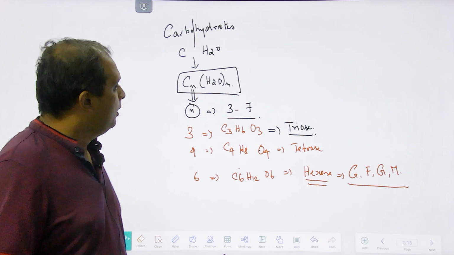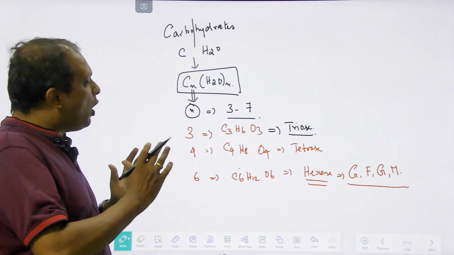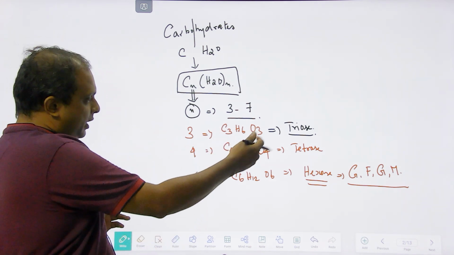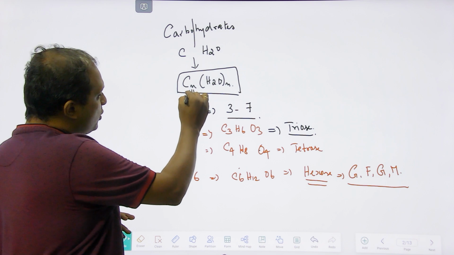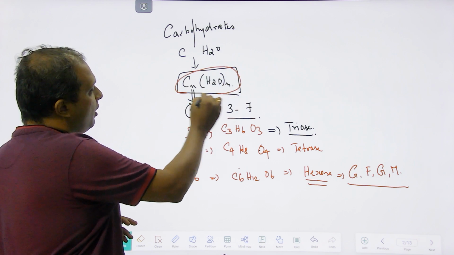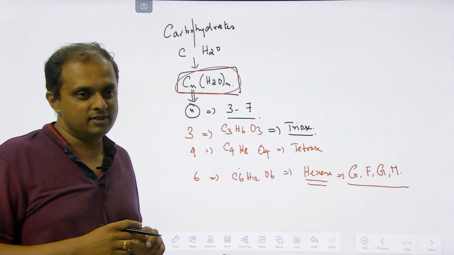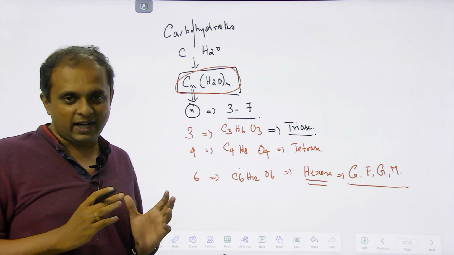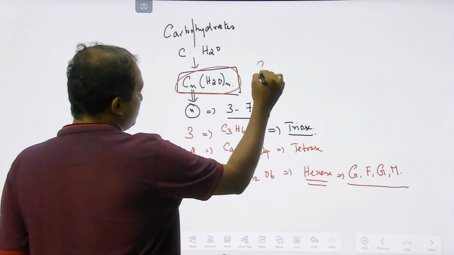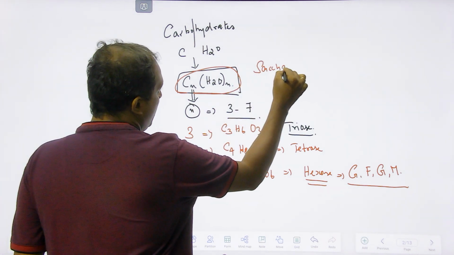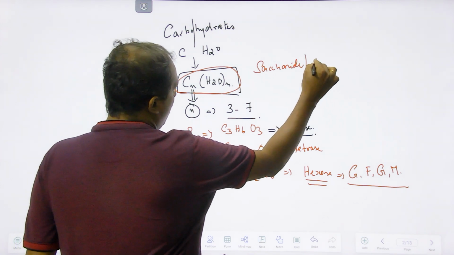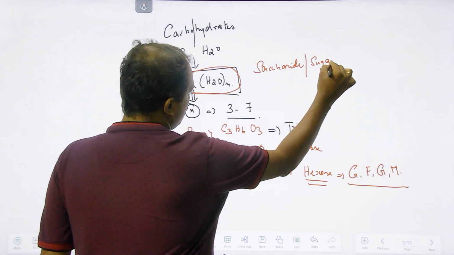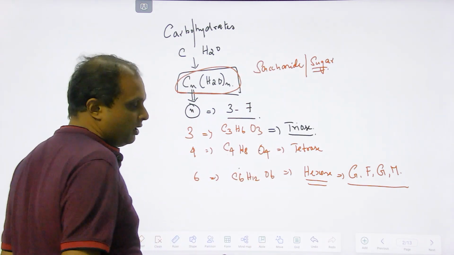So friends, any compound, be it a triose, tetrose, hexose, you see that it is going to have a basic structure of CnH2nOn. Hence, it will be referred to as a saccharide, that is S-A-C-C-H-A-R-I-D-E, saccharide, or you can call it a sugar. So it is a sweetening substance, and it is called sugar, right?